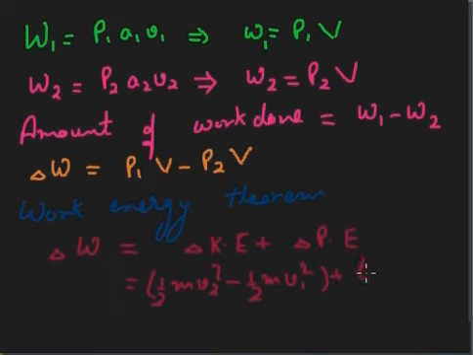What is the change in potential energy? mgh2 minus mgh1. Clear?